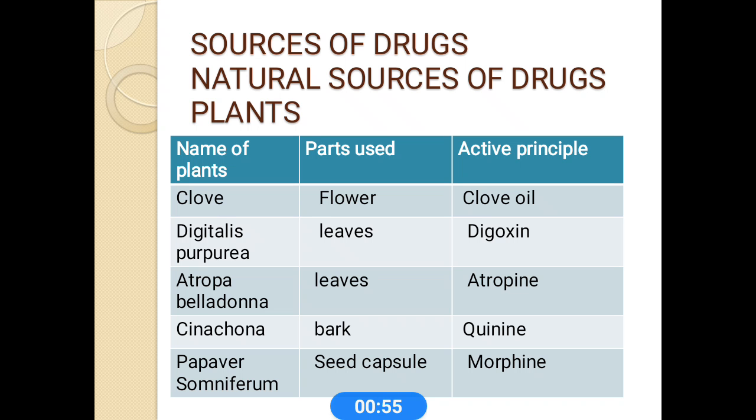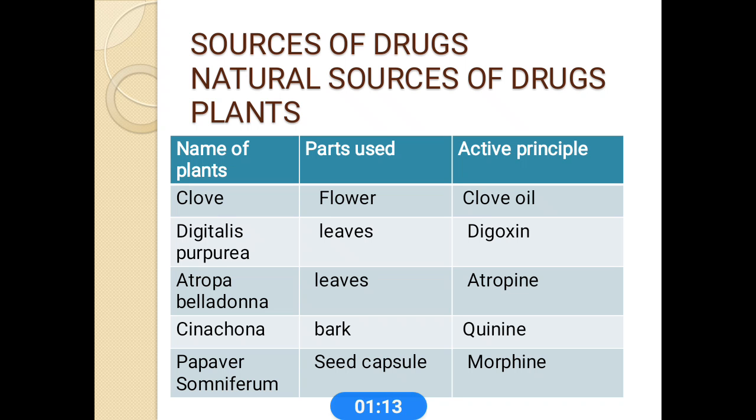Another one is alkaloid plants: Digitalis purpurea and Atropa belladonna. Here the part used is leaves. The leaves of this plant show the active pharmacological actions. These drugs are digoxin and atropine.